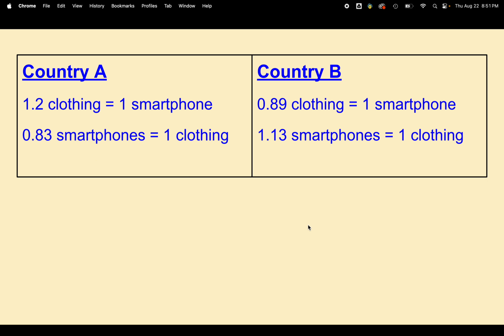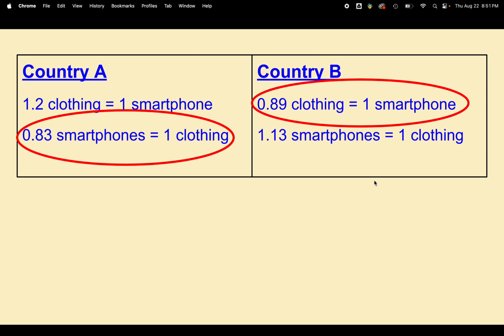So if we look at this, we want to figure out who has the lower opportunity cost in each. Well, country B has the comparative advantage in making smartphones because they give up less clothing to make one smartphone. They only give up 0.89 clothing. Country A gives up 1.2. Because they give up less, country B is going to make the smartphone and then they'll trade for the clothing.